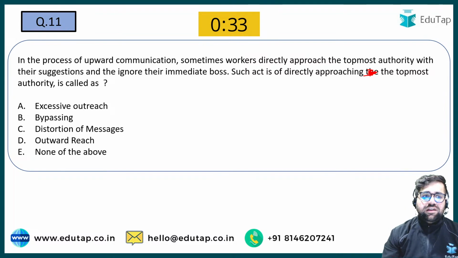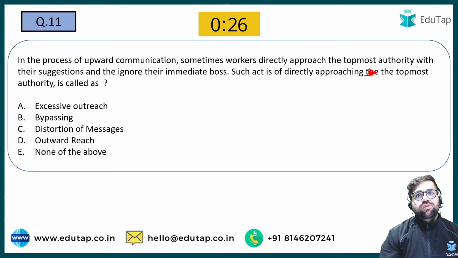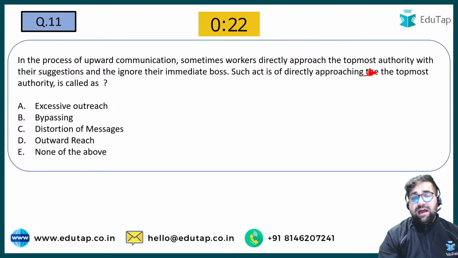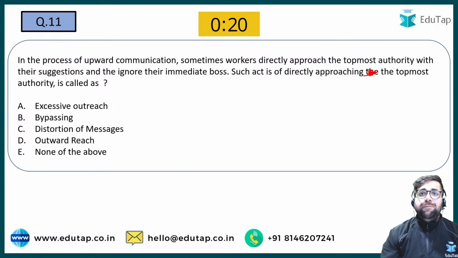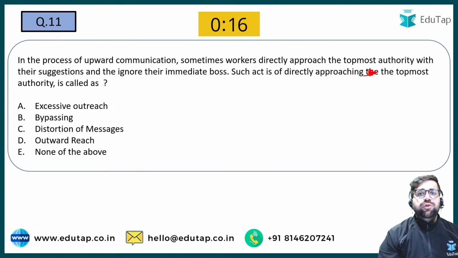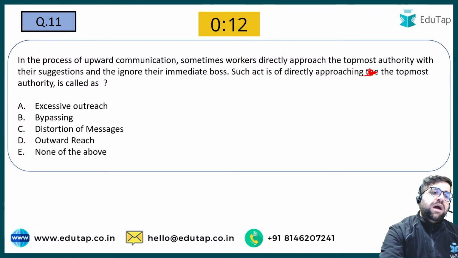Yes, once you try to skip any level of the hierarchy, it's known as bypassing. You are not following the proper hierarchy of communication and you are bypassing a level. You are taking a bypass, so that is known as bypassing.